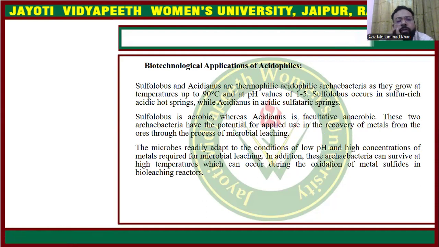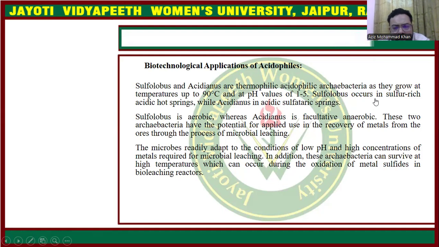Now we discuss the biotechnological applications of acidophiles. Two groups, Sulfolobus and Acidianus, are thermophilic acidophilic archaebacteria, and they grow at a very high temperature, around 90 degrees centigrade, at a pH value of 1 to 5. What is the importance of these bacteria?